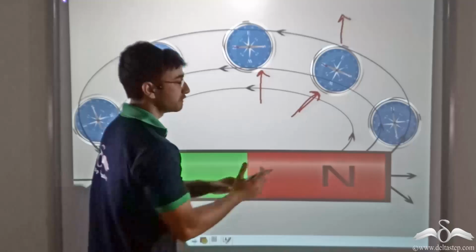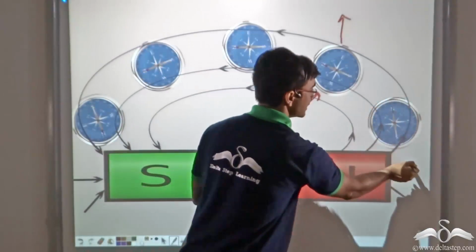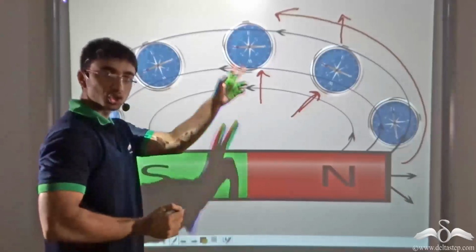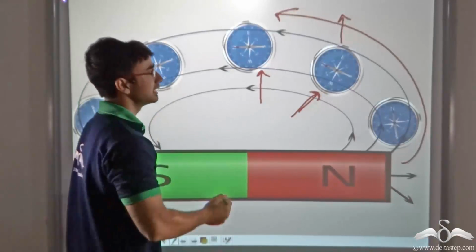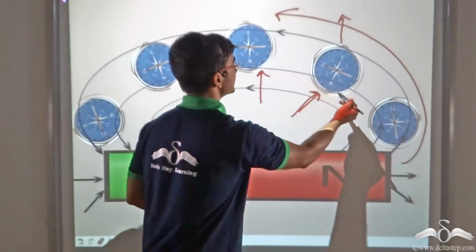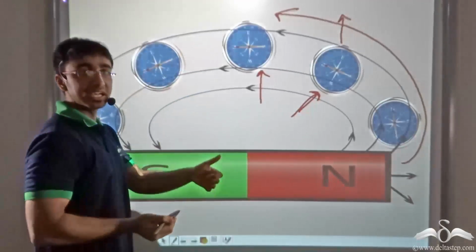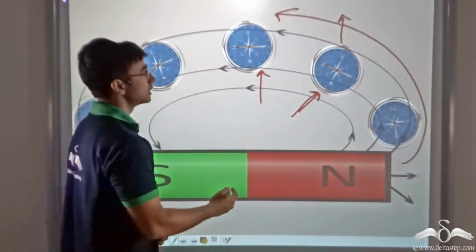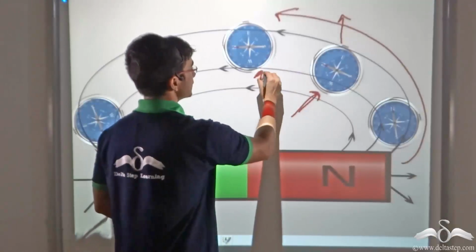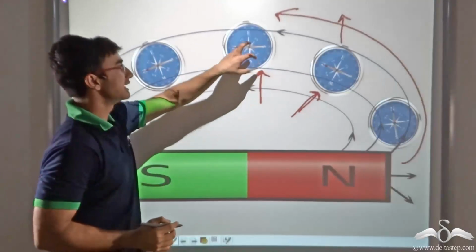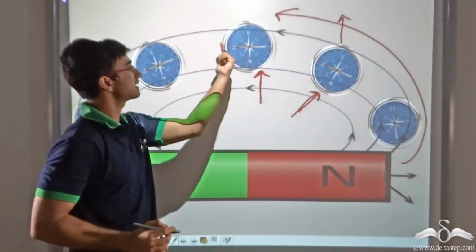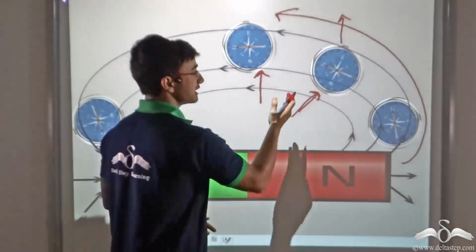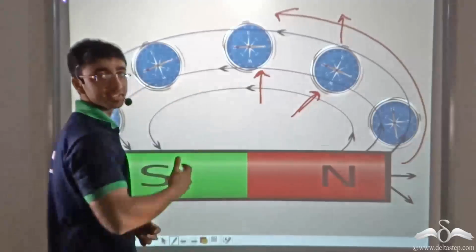Or in other words, the field lines are moving from this direction all the way to this direction, that is from north to south. So we can say that the needle is pointing in the direction in which the field lines are moving, or away from the direction of the field lines. So if I place it at any other point, we will find that the needle deflection remains in the direction where the field lines are going, or it is being repelled by the magnetic field, we can say.